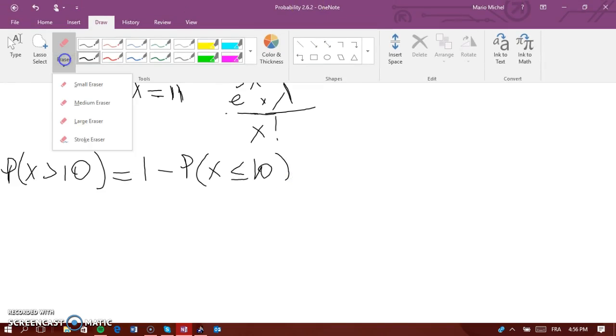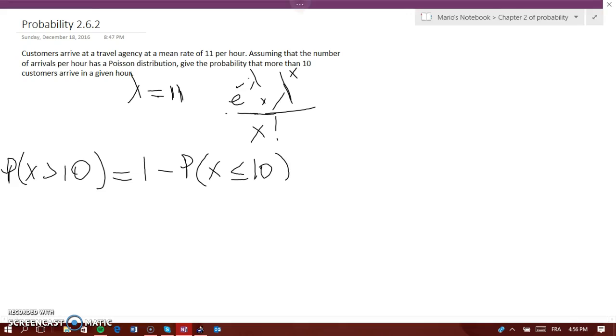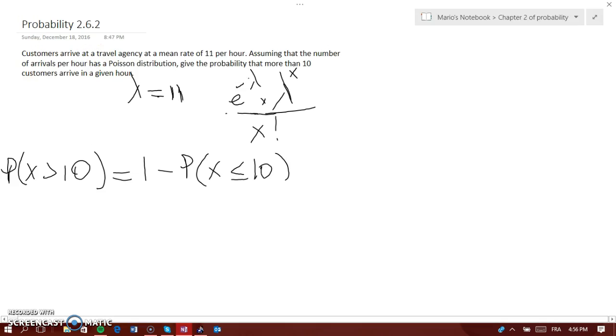Because remember, the probability that x is bigger than 10 might go to more than 50, more than 45, more than 70, you never know. We cannot have negative customers arriving at an agency.